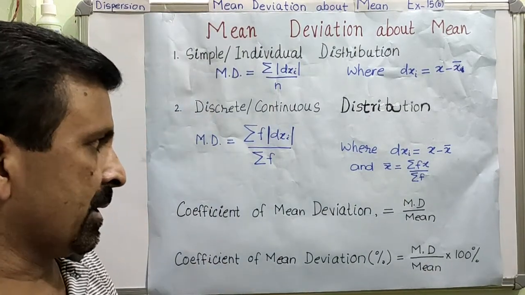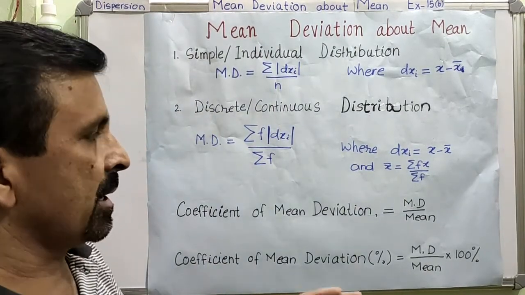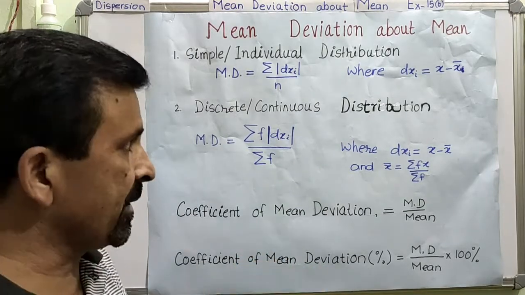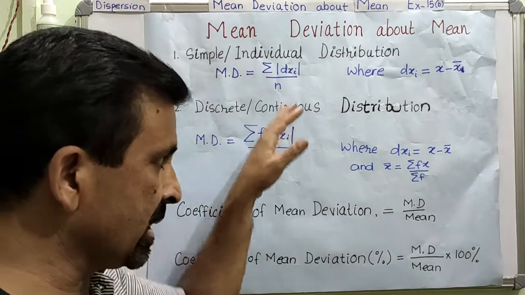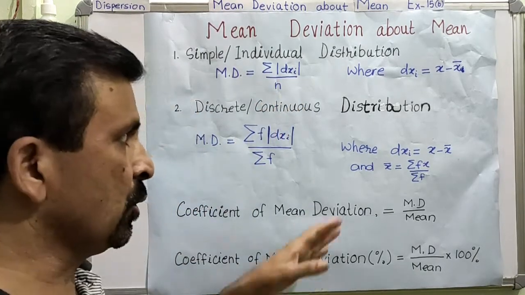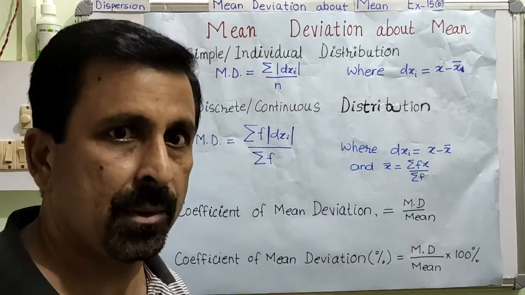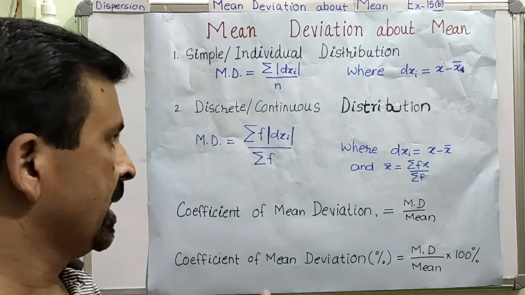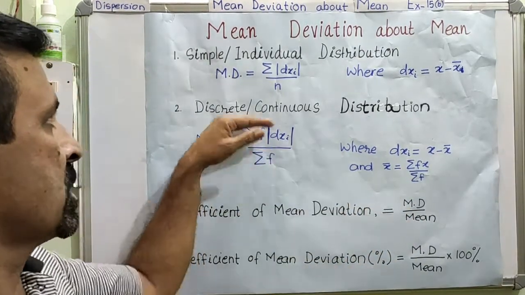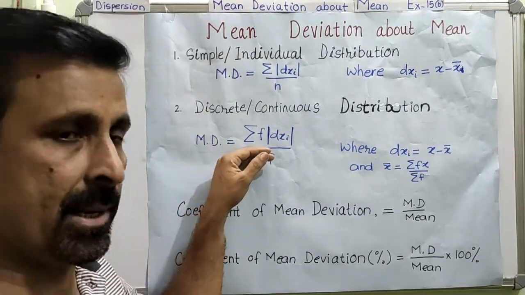For the time being, what I suggest is to pause the video and write down all these formulas on a piece of paper, because when I do this question, you will require the formula. You will need the formula. Clear? It will make your work easy. Now, these two are the formulas to calculate the mean deviation.